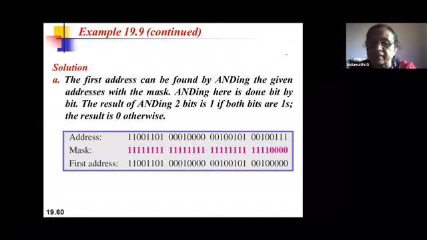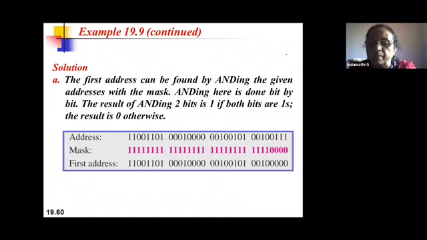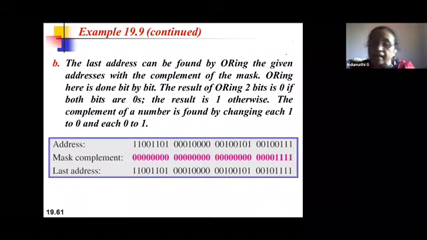That is one method. The second method is: take the mask and represent it in binary. Slash 28 means 28 ones followed by 0s. Take the address, convert it into binary and do the AND operation of the address and the mask, which gives you the first address. How to calculate the last address?